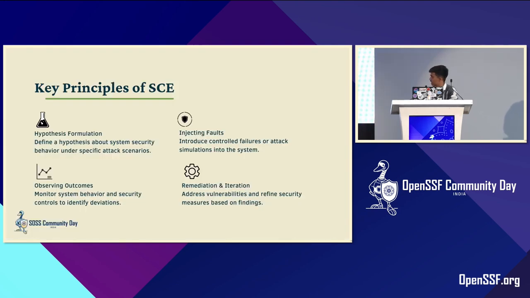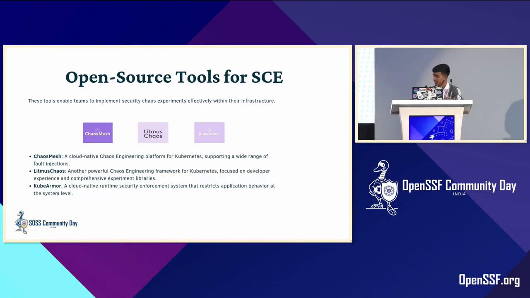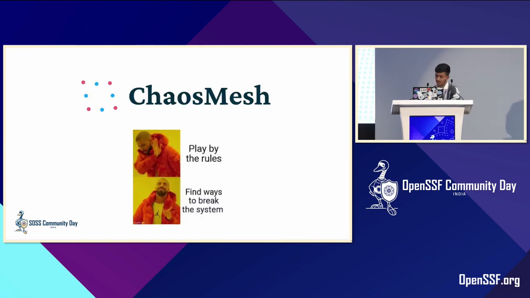These are some of the key principles: injecting faults, observing outcomes, and hypothesis formulation. One of the important things we are going to talk about in this slide is open source tools for software chaos engineering. Mostly we are going to talk about Chaos Mesh and LitmusChaos, and we are not going to talk about Kubamba. Sorry, I think someone from Kubamba was here. Getting back to Chaos Mesh.